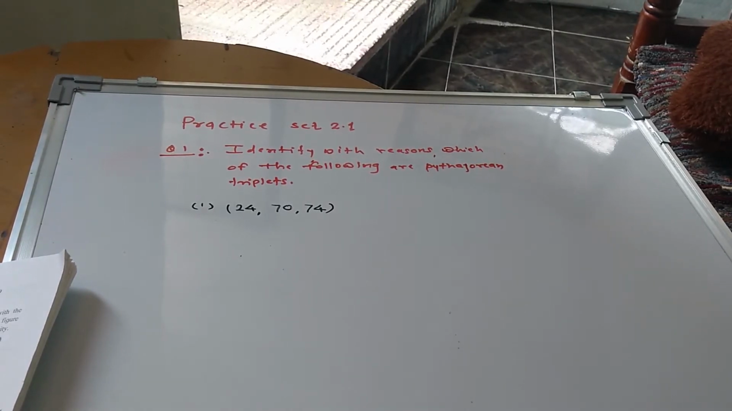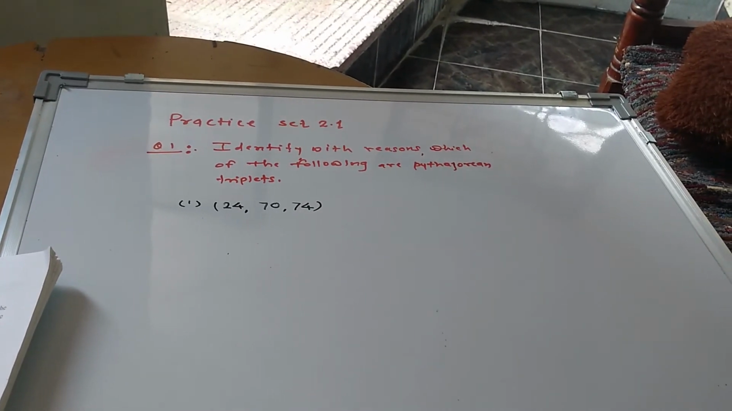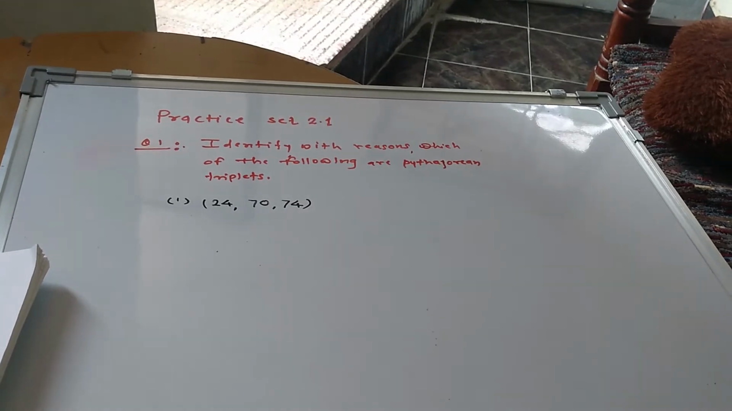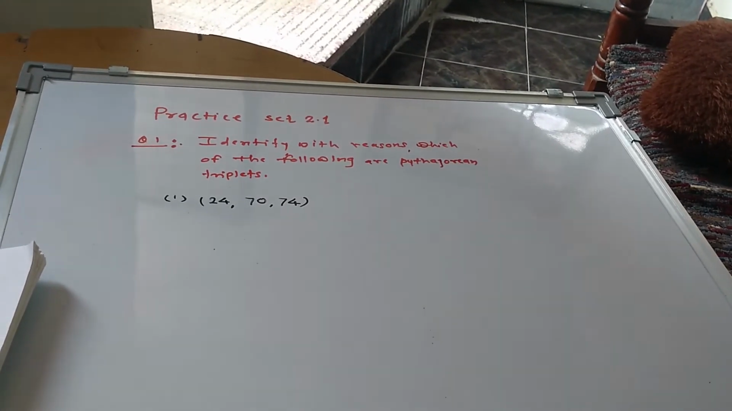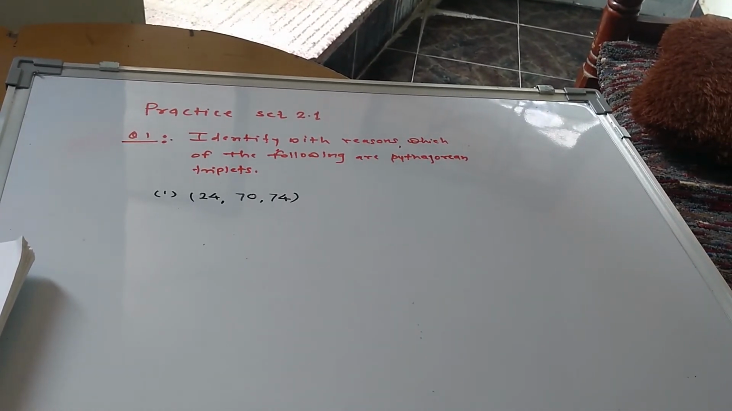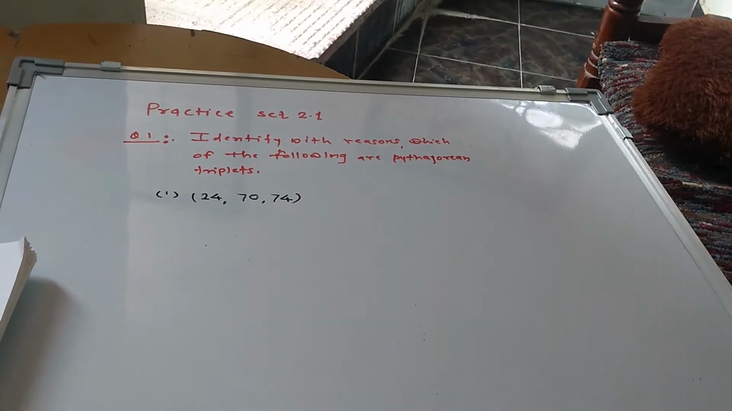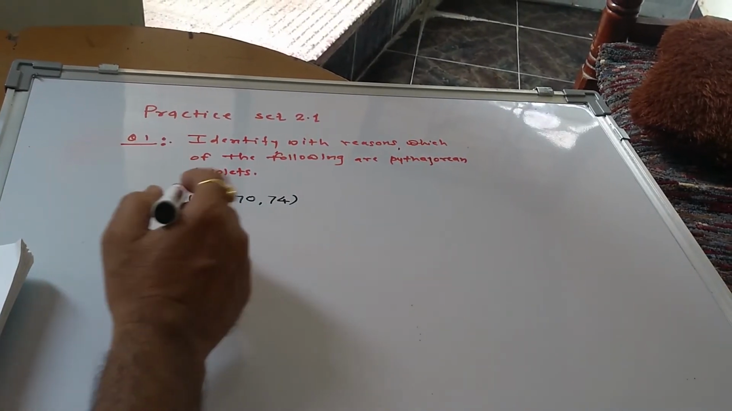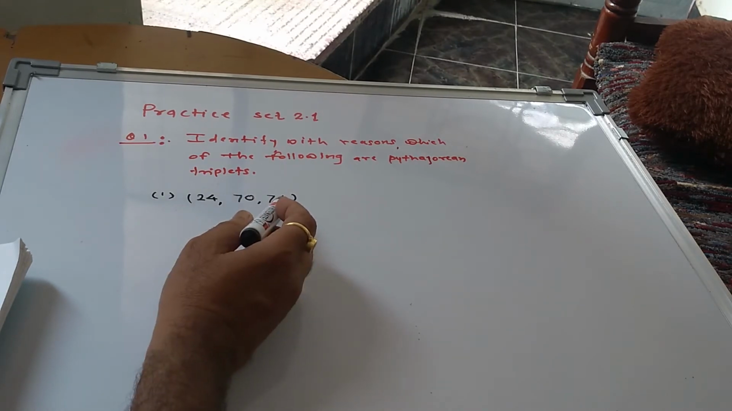यापूर्वी आपण डेफिनेशन पाहिली की पायथागोरन ट्रिपलेटमध्ये द स्क्वेअर ऑफ लार्ज नंबर इज इक्वल टू द सम ऑफ द स्क्वेअर ऑफ रिमेनिंग 2 numbers. If it is possible then the given numbers are Pythagorean triplets. Otherwise we say that it is not a Pythagorean triplet. Now here we consider one of the examples, that is 24, 70 and 74.